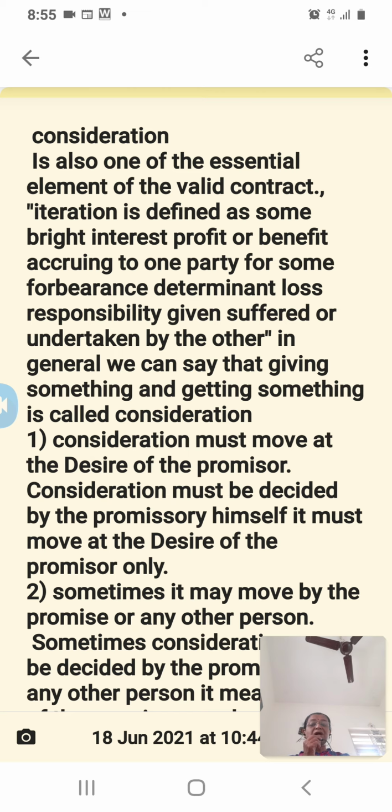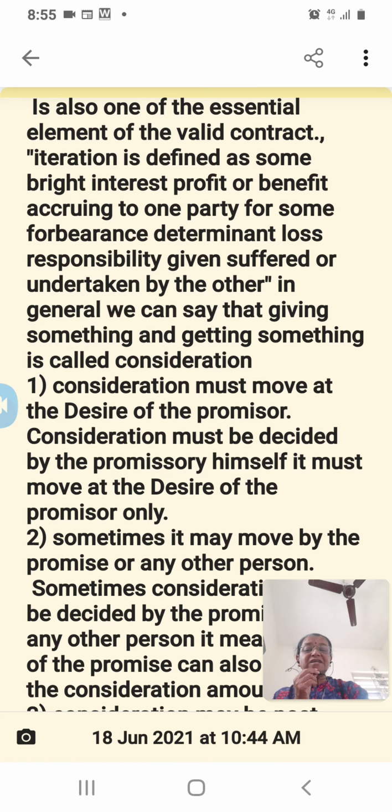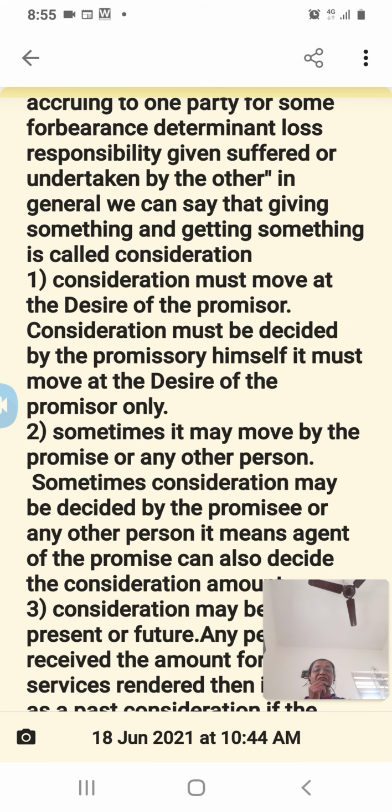Today we go through the various legal rules attached to consideration. First one is consideration must move at the desire of the promisor. I already explained that in a contract there are two parties, one is called the promisor and another is called the promisee. Usually consideration will be decided by the promisor himself. He will fix the price for his goods. That's why it is called consideration must move at the desire of the promisor.